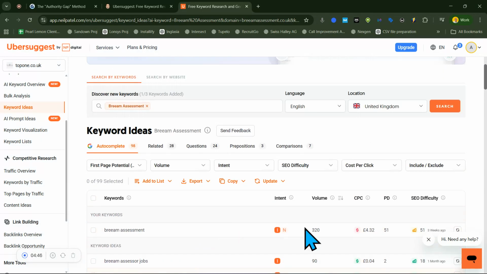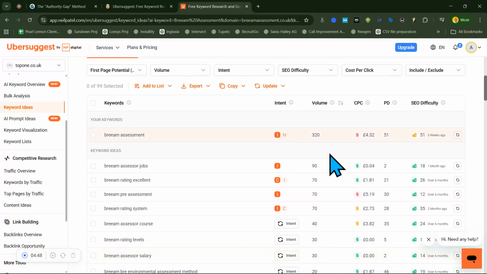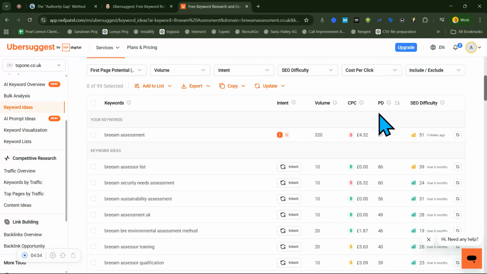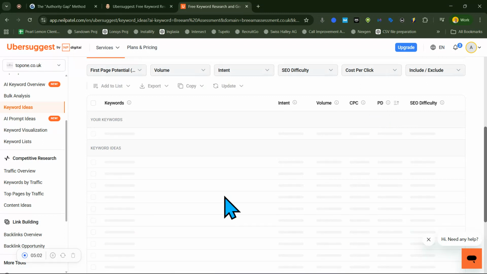So now, what we want to do is to look for what low hanging fruit we should target instead of going all out, because it's clear that with a site of DA 4 we can't possibly hope to target this keyword.